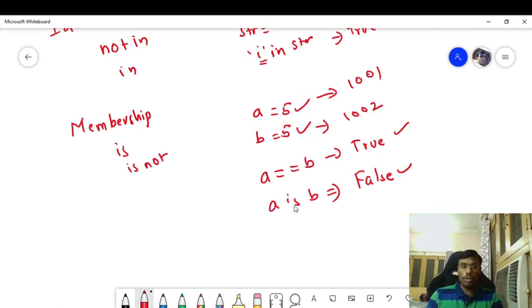So whenever you use the membership operator between these two variables, as they are pointing to two different memory locations, that is the reason it is returning false. Whereas in the other case, it is basically doing an equality check whether the values of a and b are equal or not. So these are the tokens available in the Python programming language.